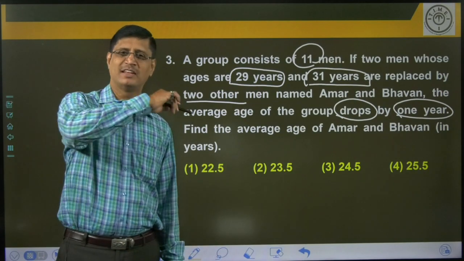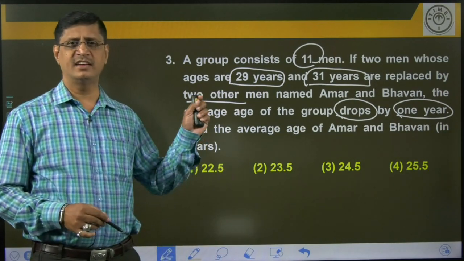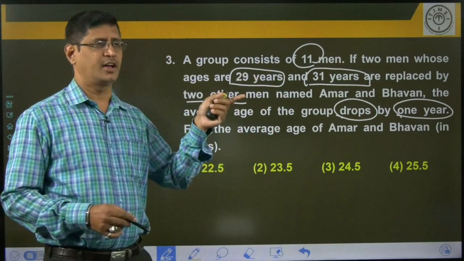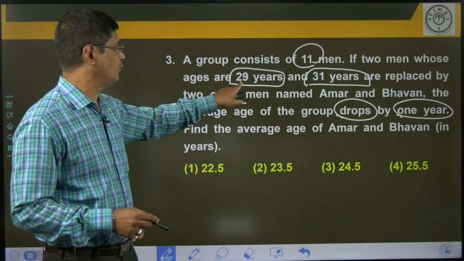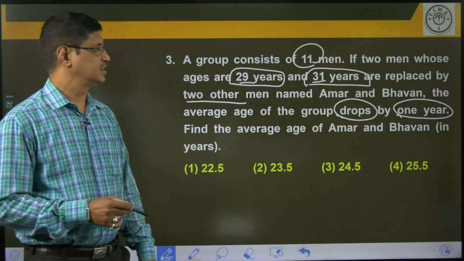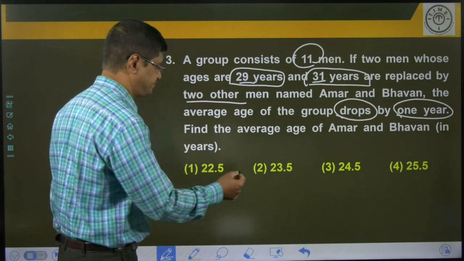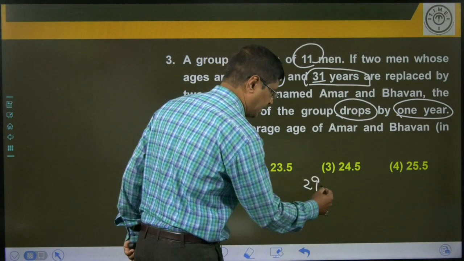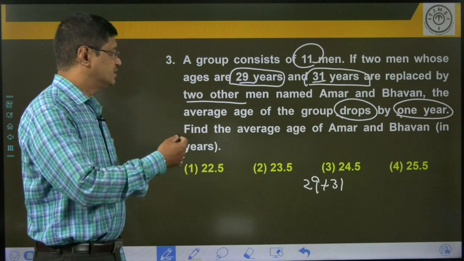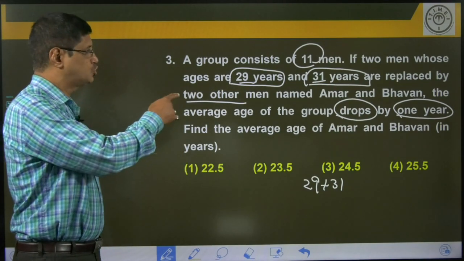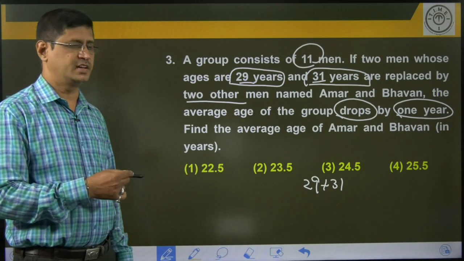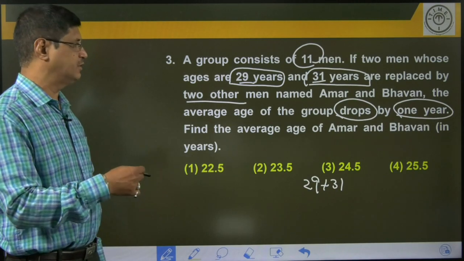Yes, my dear students, please apply the previous logic here. You will get the answer in a few seconds. For example, now look at this one. Now 2 members are replaced by new people, 29 plus 31. How much is the sum of these two? 29 plus 31, that is 60. Now what happened here? By replacing these 2 people with the other 2 members, what are the ages of the other 2 members? It is not given, we need to find it.